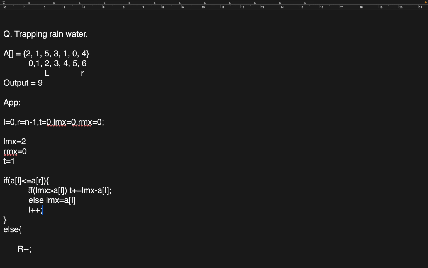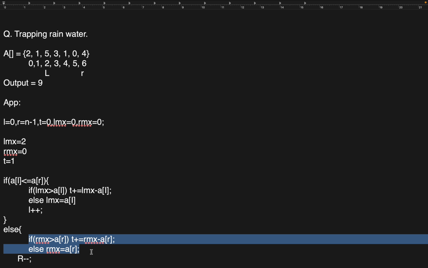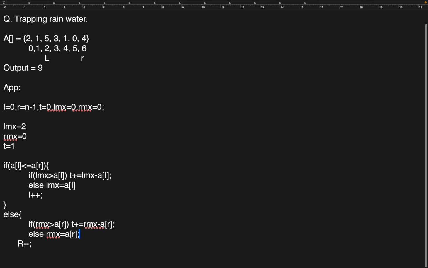We will check for right: if right max is greater than array of right, then increment the water by right max minus array of right, otherwise right max equals array of right. Same as how we updated left max.